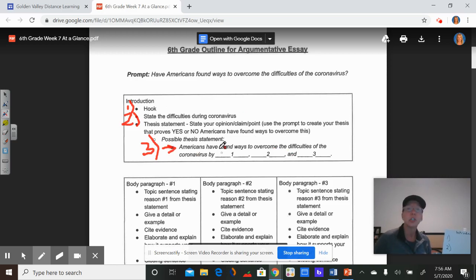Okay, so let's think about a hook for this. I don't even know that we really need to think about anything that interesting, because the coronavirus is huge. It's a pandemic. It's very interesting, and everybody wants to read about it. But in thinking about our paragraphs or our articles that we read, we might want to try to talk about some of the things that they did.